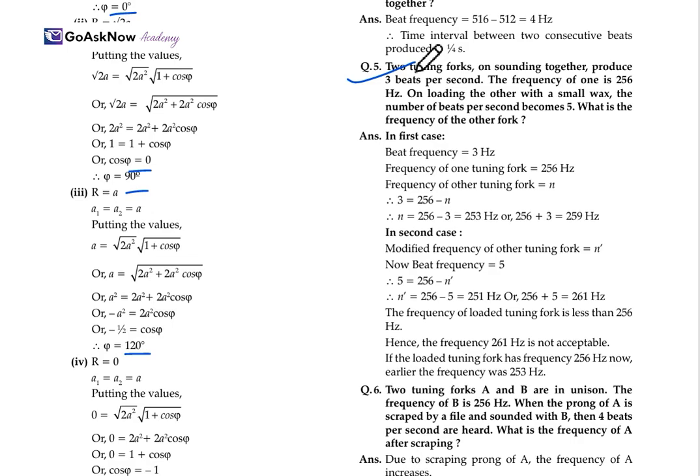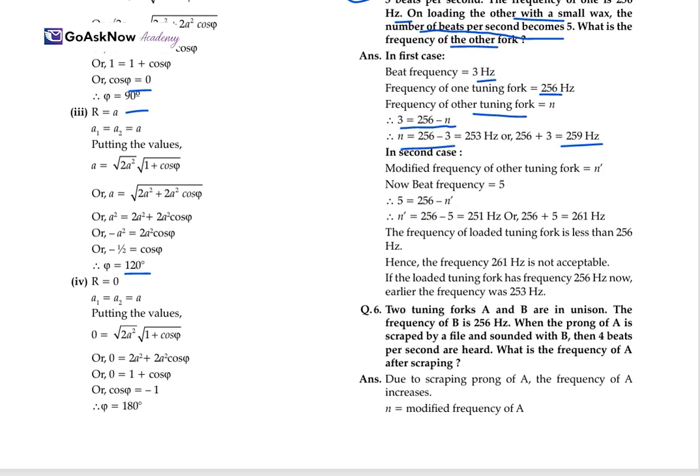The frequency of one tuning fork is 256 Hertz, and on loading the other with a simple wax, the number of beats per second becomes 5. What is the frequency of the other fork? So in the first case, the beat frequency is 3 Hertz. The frequency of one tuning fork will be 256, according to the question. The frequency of the other tuning fork will be n. So 3 is equal to 256 minus n. We will get the value of n, which is equal to 259 Hertz.